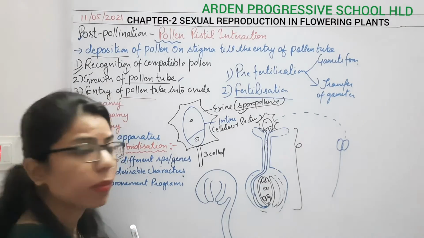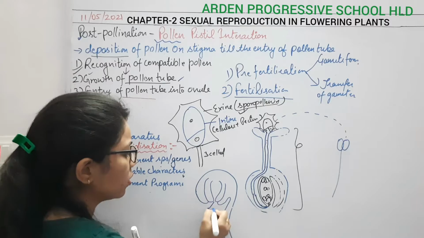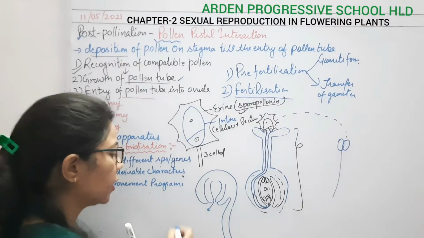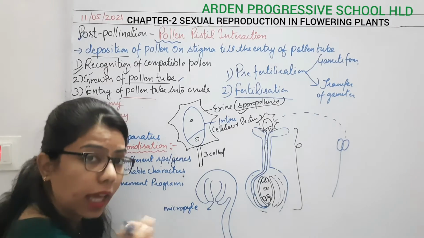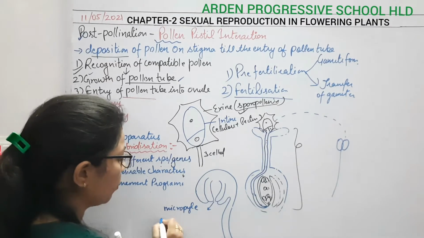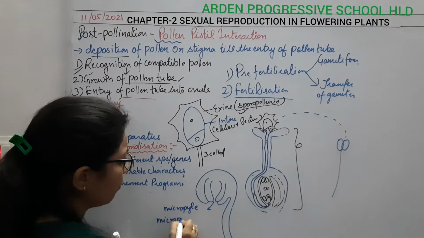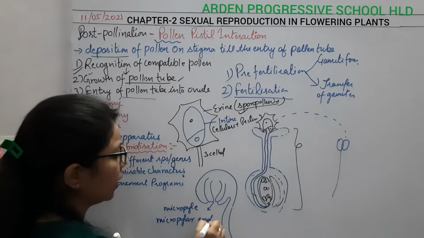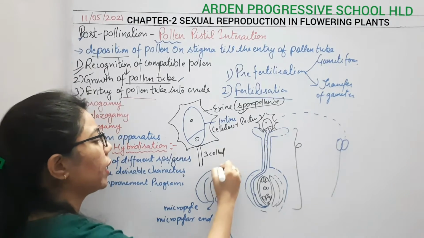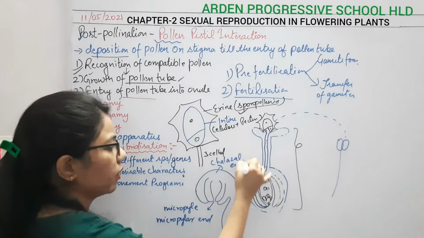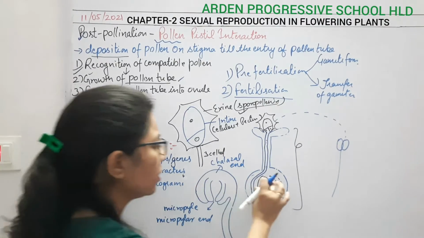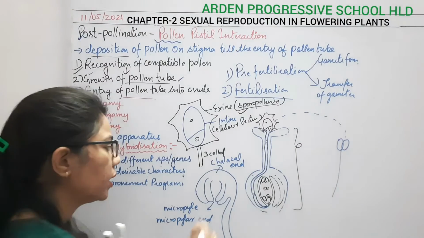This is the anatropous ovule, in which this opening is known as the micropyle. The end which is present towards the micropyle is known as the micropylar end. And opposite to this micropylar end, what is there? Chalazal end. So the same thing you can imagine here also. This is what?